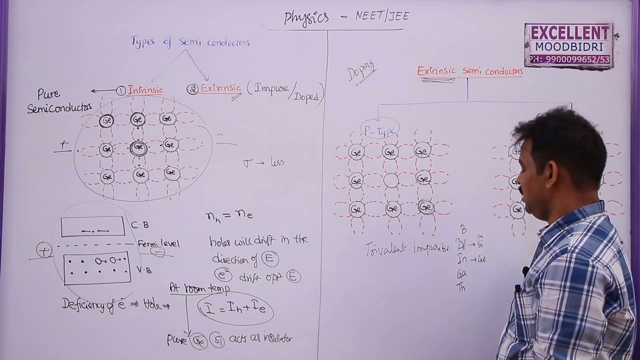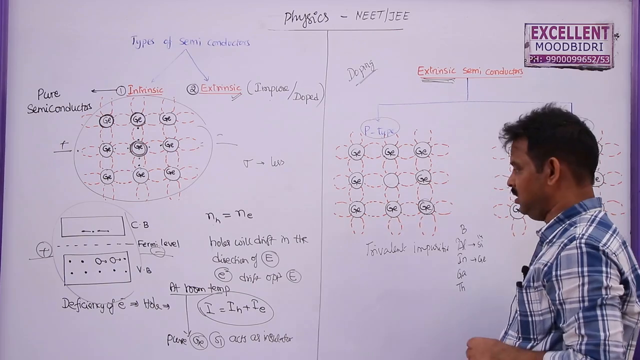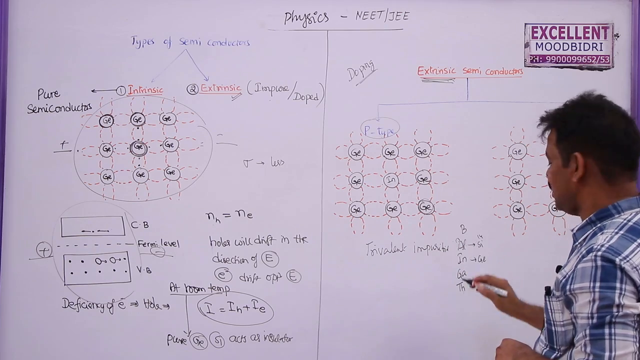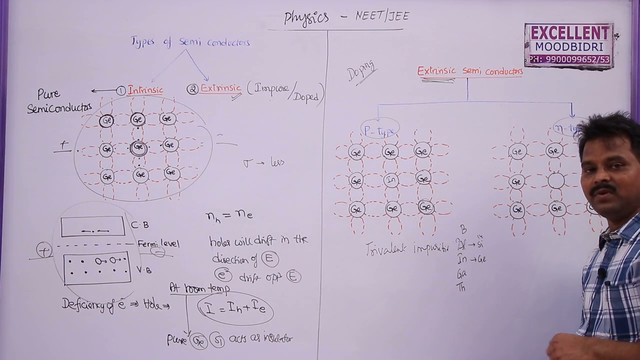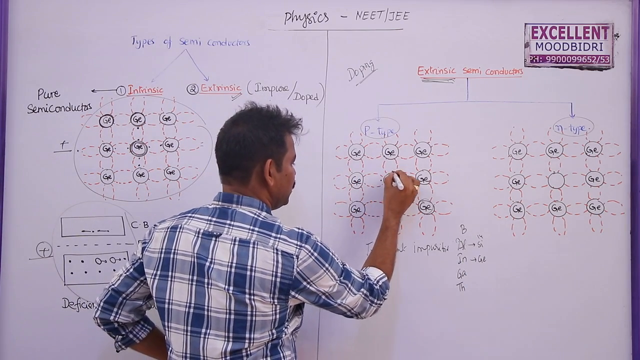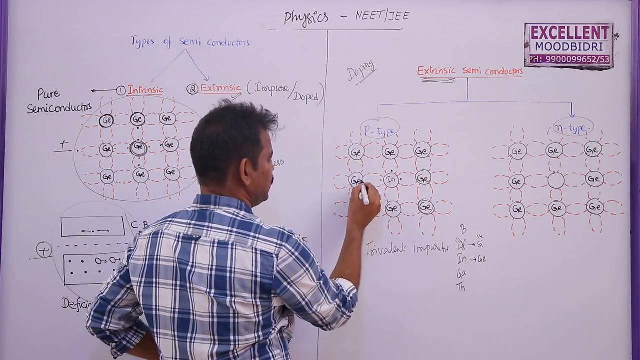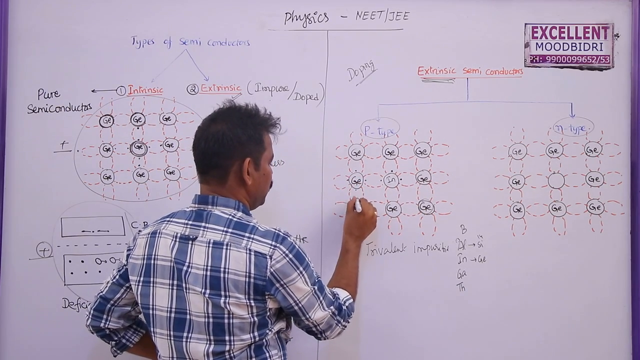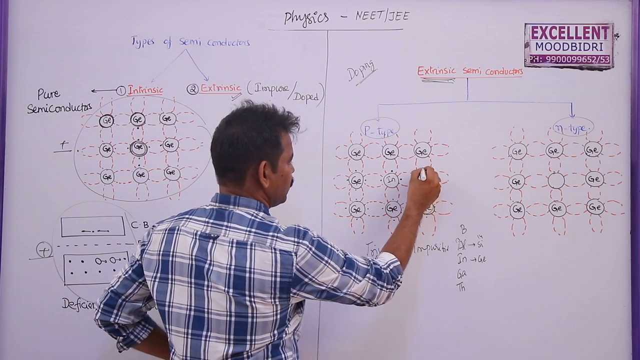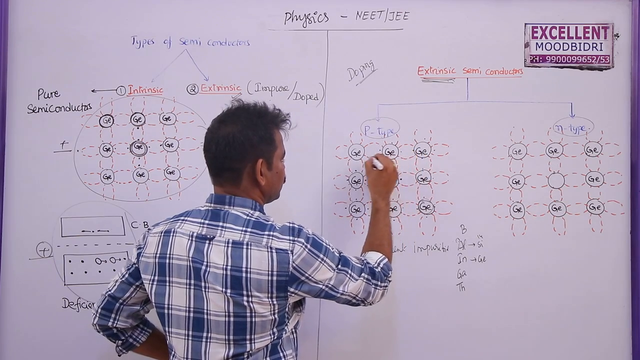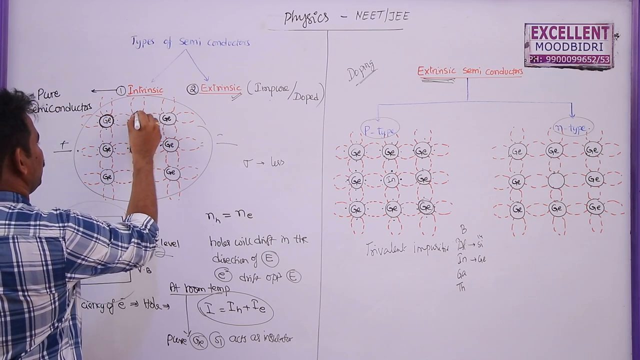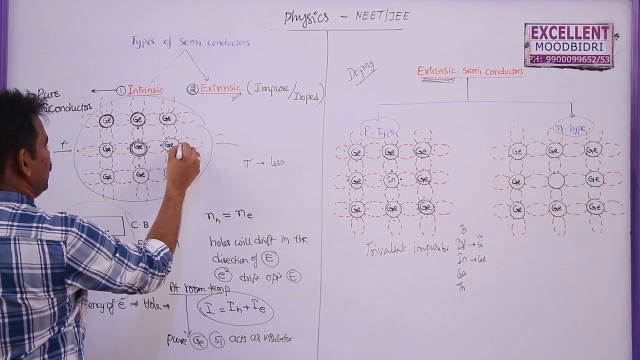So when indium is added to the germanium crystal in its crystal manufacturing stage, I am adding indium here. Indium is trivalent, means it has only 3 electrons in its valency orbit. So here I am showing this indium has 3 valence electrons, whereas germanium has 4 valence electrons. Each germanium has 4 valence electrons in its outermost orbit.